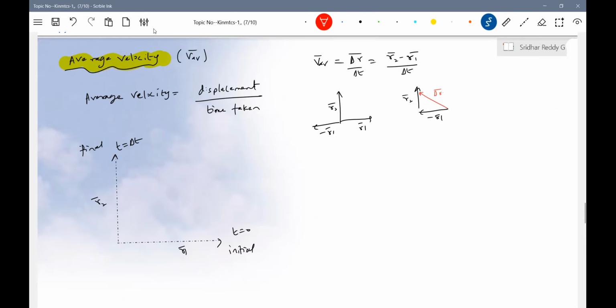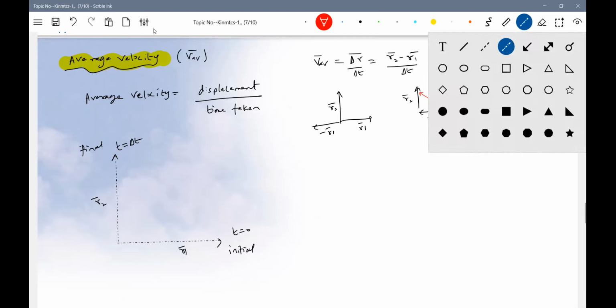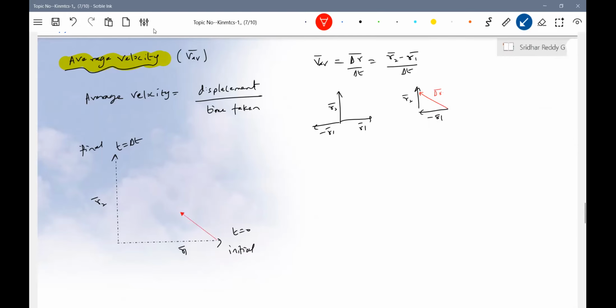Okay, fine. So I'll bring now the vector. What is telling the displacement, the average velocity will be directed like this. This is the delta R bar. What about the path? How will it move? It will move some path, some random path, let it be. The person is initially here. He will walk like this. There's a path and he will reach here. What about the average velocity, the displacement by time taken?